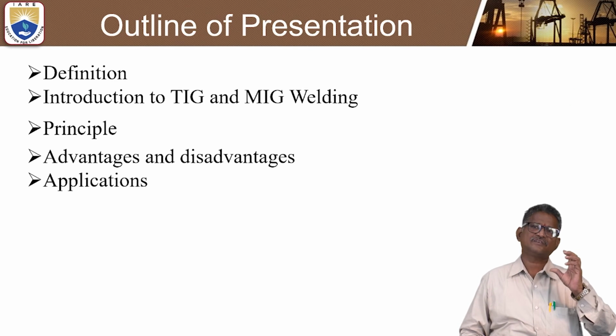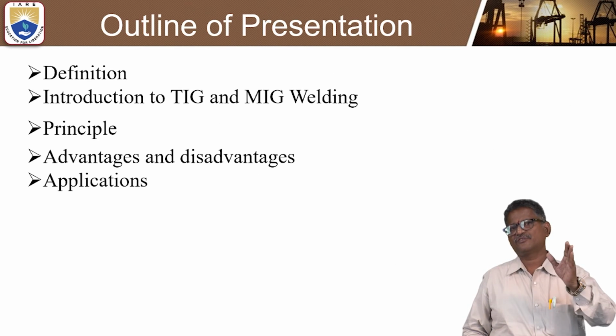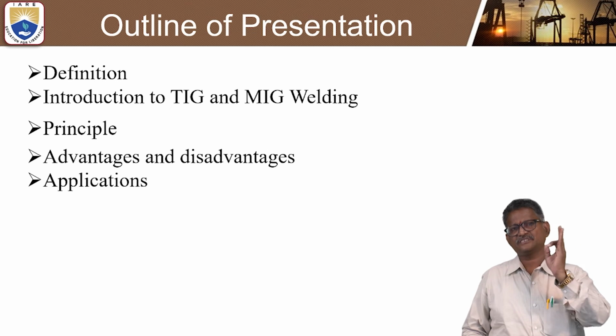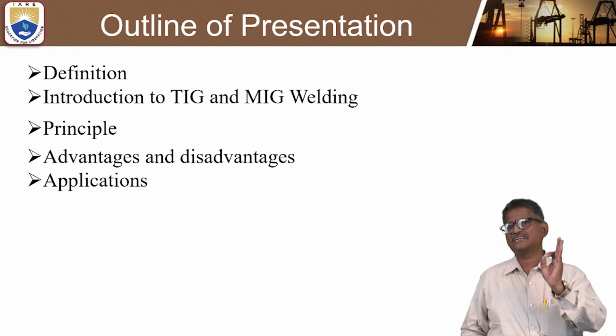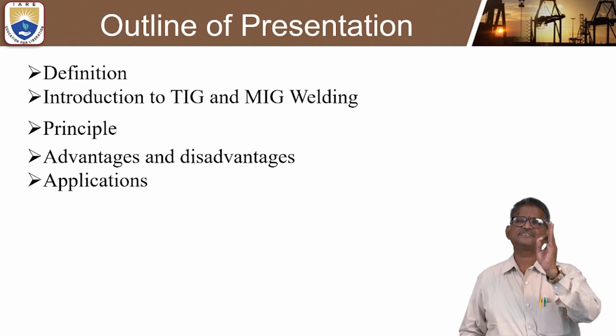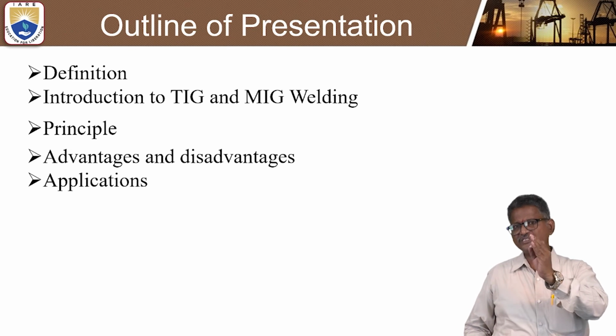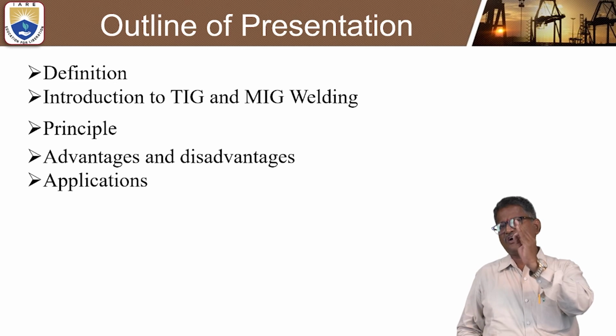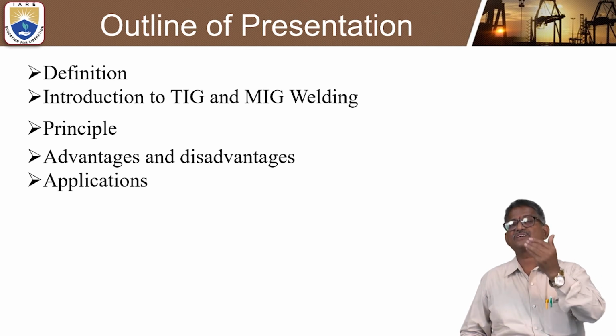Okay, this is what we have discussed so far. The outline of the presentation is the definition of TIG and MIG welding, and an introduction to tungsten inert gas welding, where you can perform welding with a non-consumable electrode. MIG welding uses a consumable electrode.